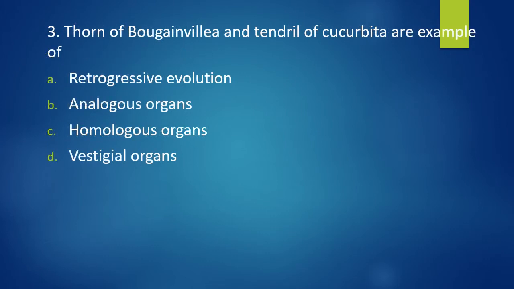Question number 3. Thorn of bougainvillea and tendril of cucurbita are example of retrogressive evolution, analogous organs, homologous organs or vestigial organ. Thorn of bougainvillea and tendril of cucurbita are example of. Correct answer is option C, that is homologous organs.